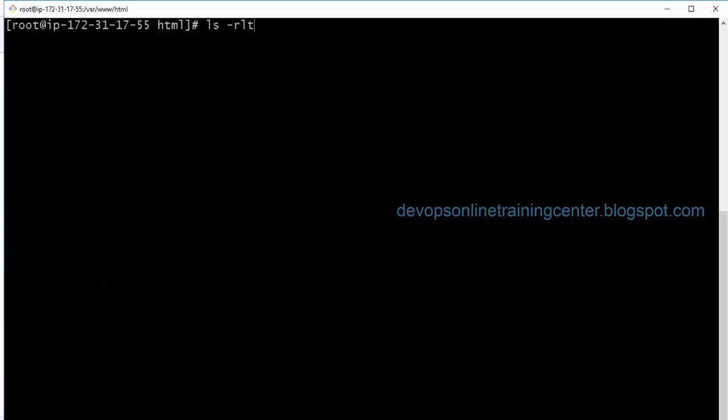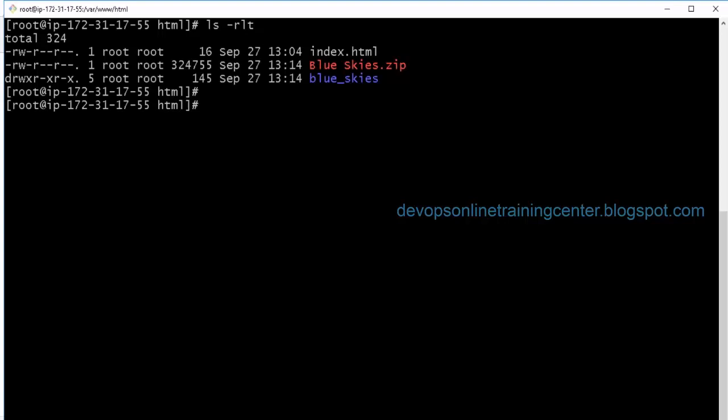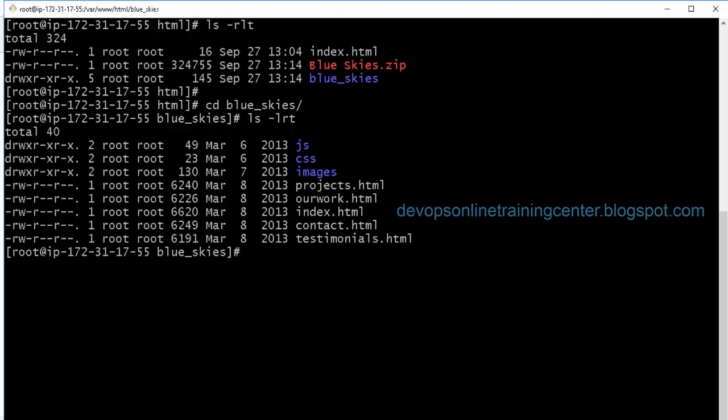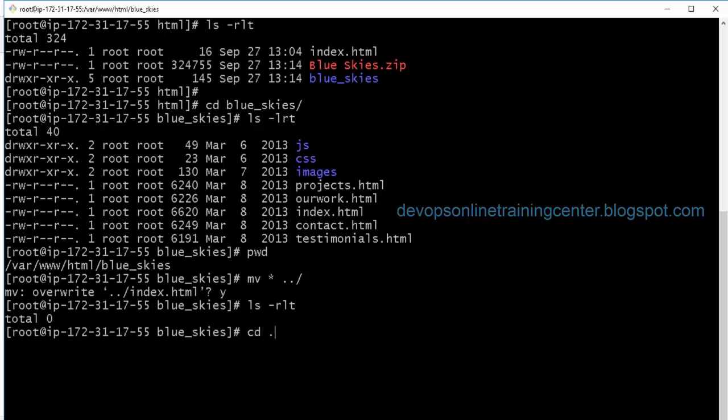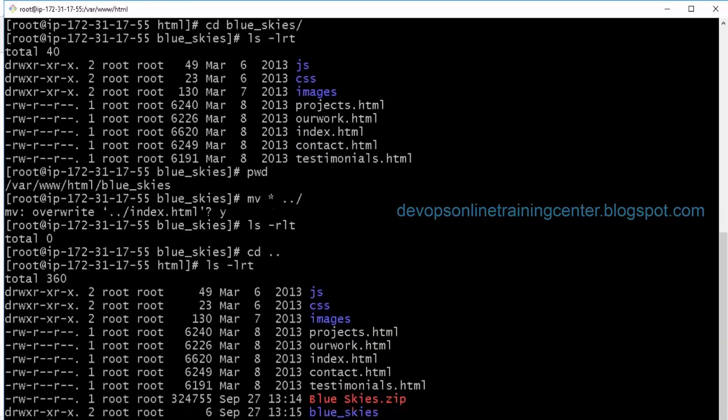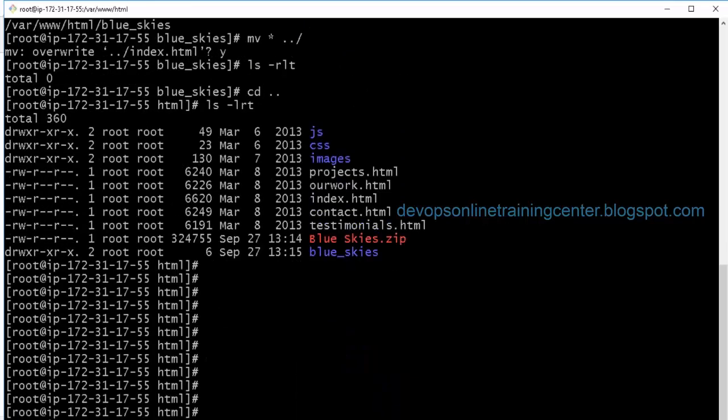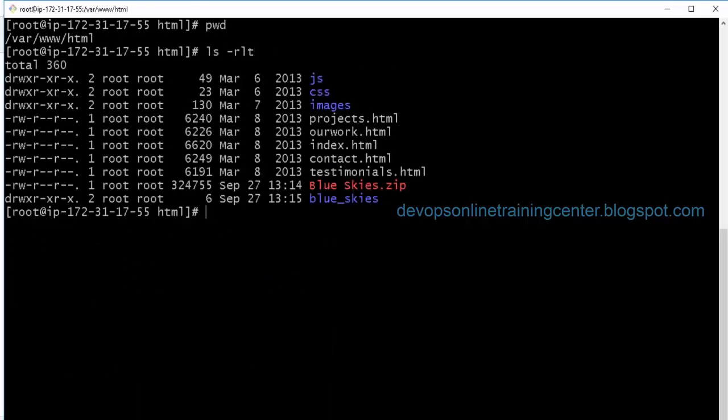So this is extracted. Blueskies is extracted, right? So I need to move all these files to the html directory, right? So files should be present in the html directory. So I just copied the zip file to /var/www/html, and I have put all the files inside the html directory, right?